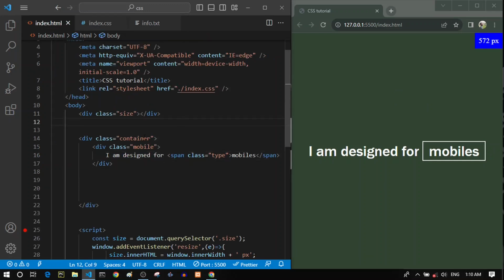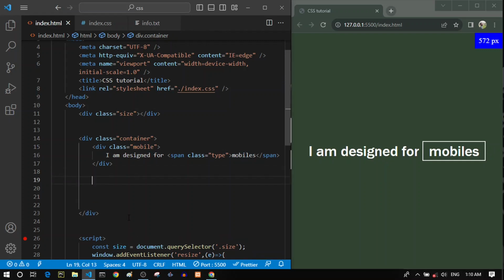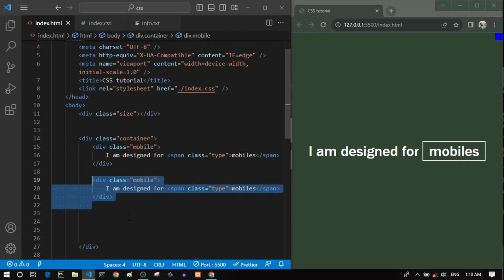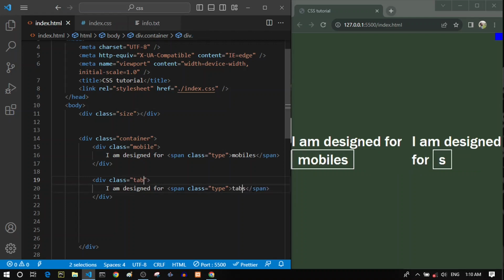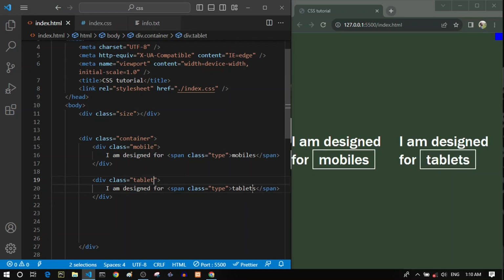The logic of our example is to have different divs representing different devices. You can see this mobile div represents the mobile devices, just for demo. Next, let's copy this mobile div and paste it here, and change this class and this text, because this will be representing the tablet devices.